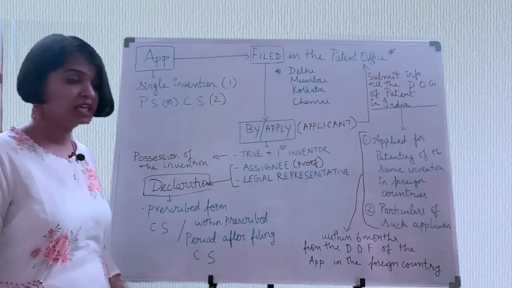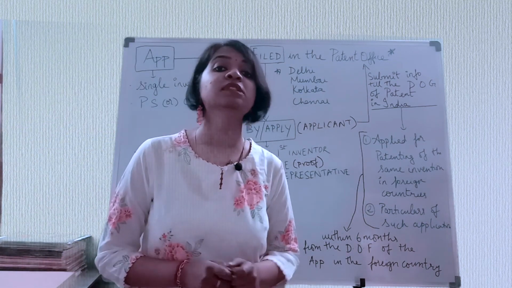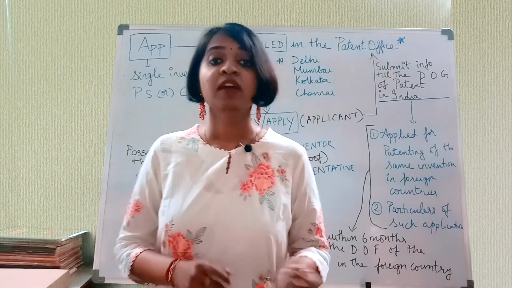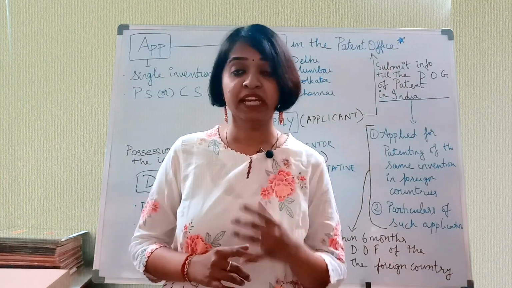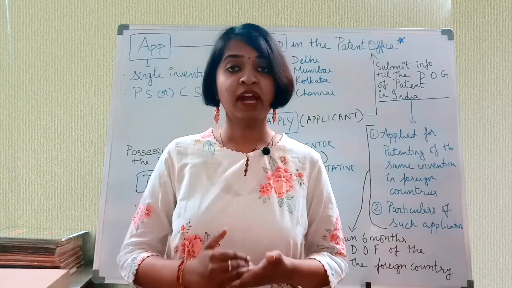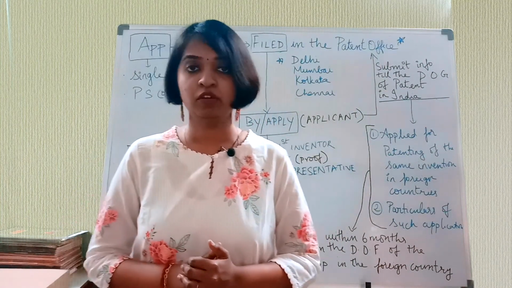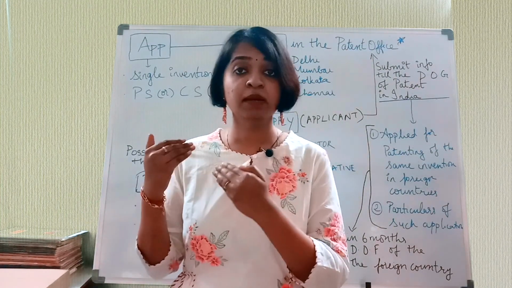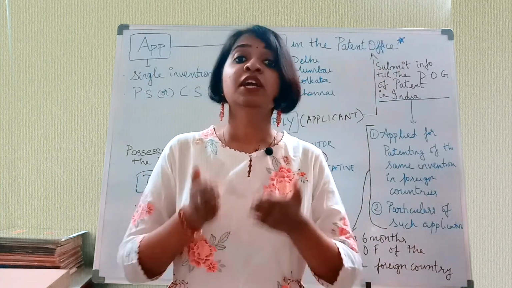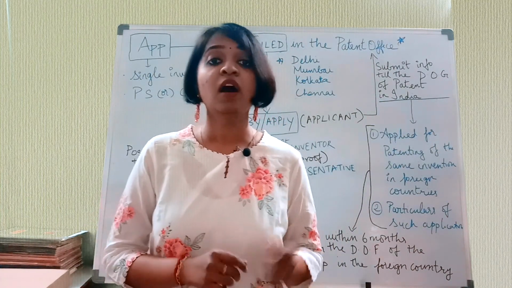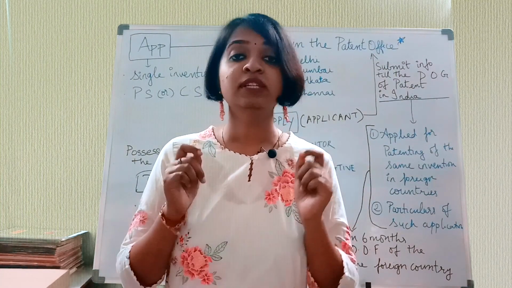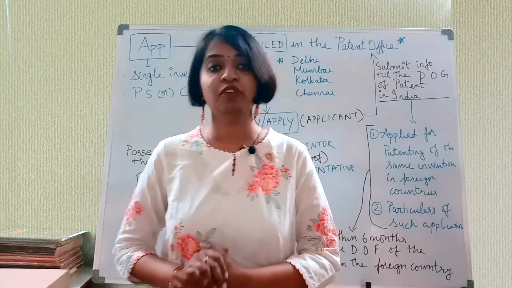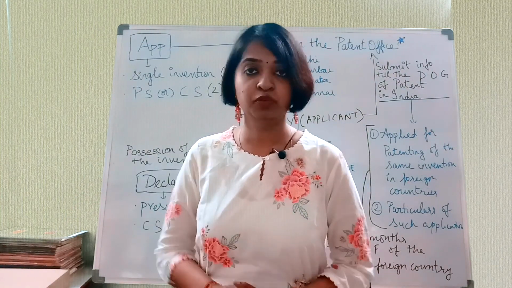Now the next important aspect comes when you are applying for a particular patent, the same invention in a foreign country. Then within 6 months of the date of filing of the application in the foreign country, he has to provide that particular information to the Indian Patent Office. Moreover, he has to keep on updating what all the proceedings that are taking place in that particular foreign country's patent office to the Indian Patent Office. Till how long? Till he gets patent in India. So till that time he has to keep on saying whatever procedure is taking place there to the Indian Patent Office. So that's all we see as of today.